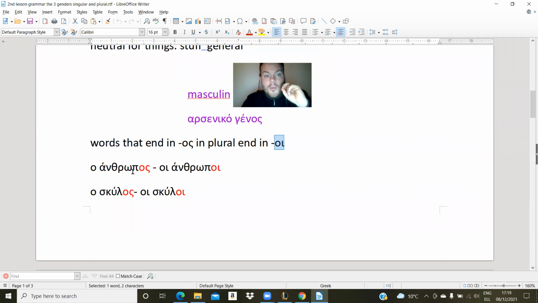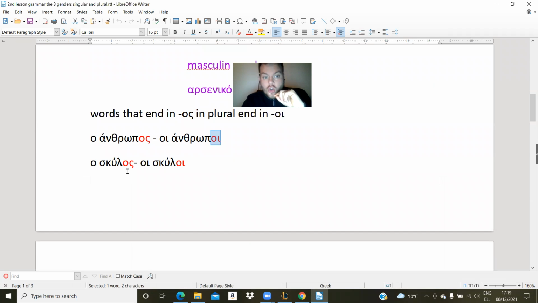Ο άνθρωπος, this is in singular. In plural, we are going first to change the article ο becomes οι. And then the ending -ος becomes -οι. Ο άνθρωπος, οι άνθρωποι in plural.